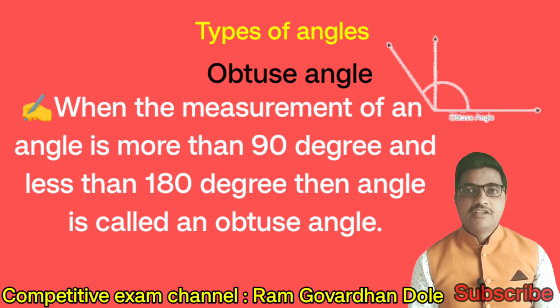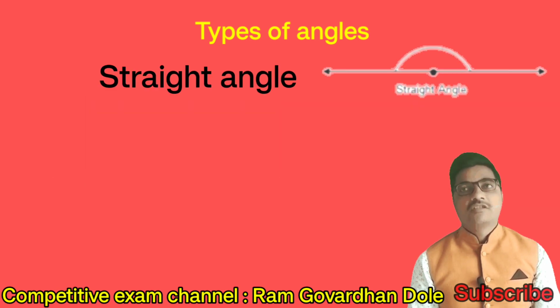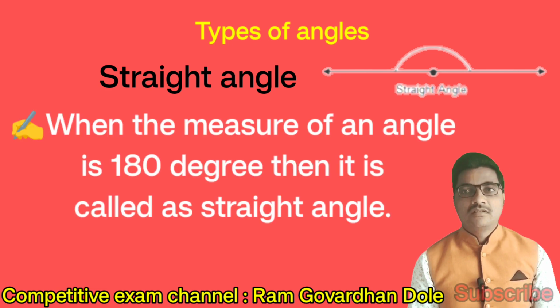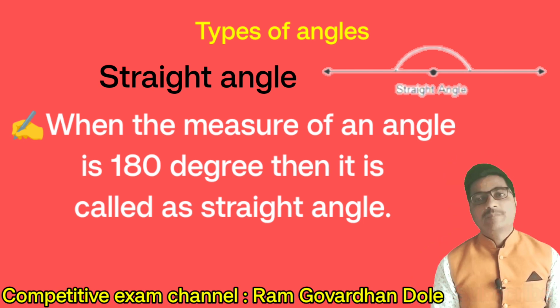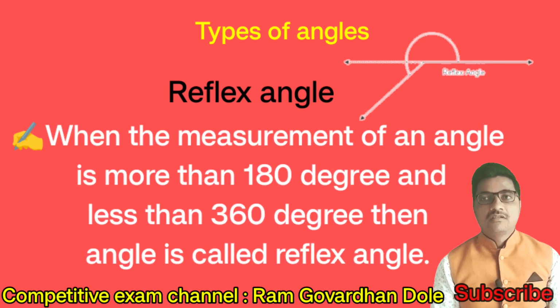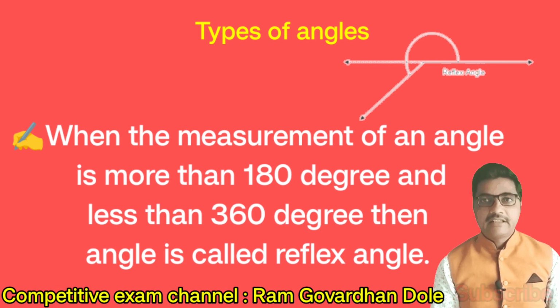Next types of angles. Straight angle. When the measure of an angle is 180 degree, then it is called a straight angle. Next type of angle. Reflex angle. When the measurement of an angle is more than 180 degree and less than 360 degree, then the angle is called a reflex angle.